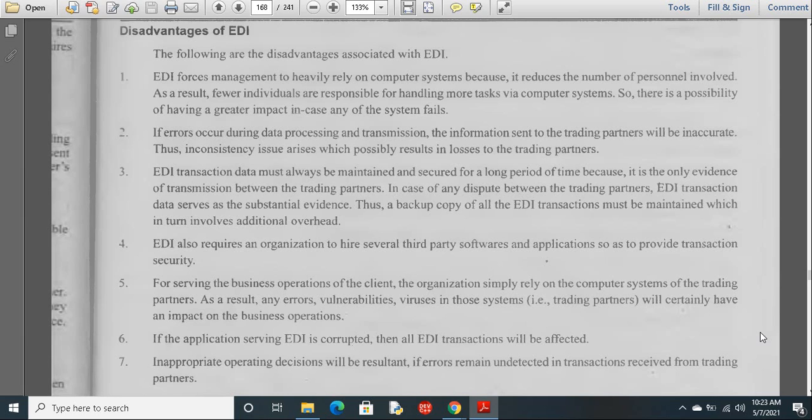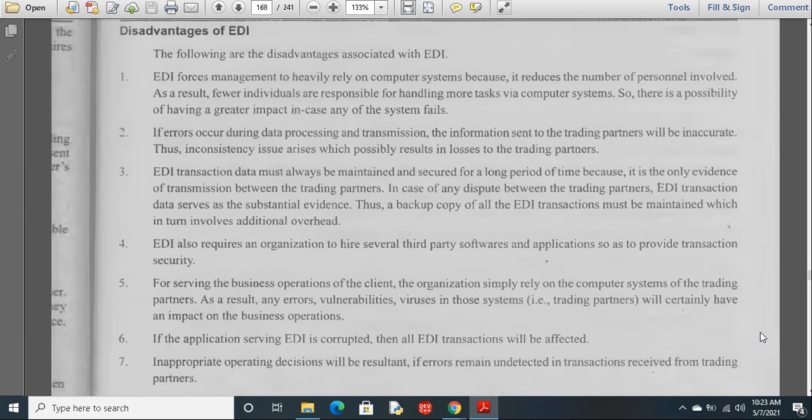Fewer individuals are responsible for handling more tasks via computer system, so there is a possibility of having a greater impact in case any of the system fails. So for example, if any system has failed, we can't do any other operations, so we have to wait until the system or that error has been rectified.